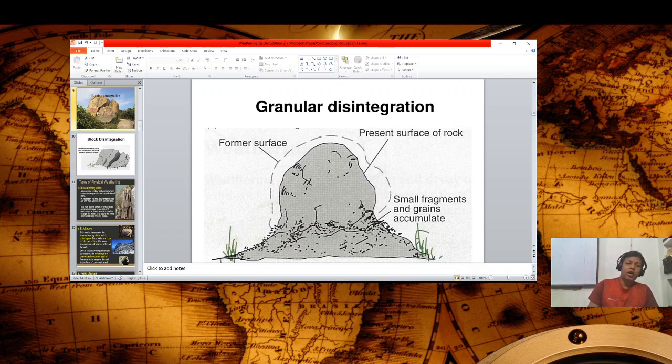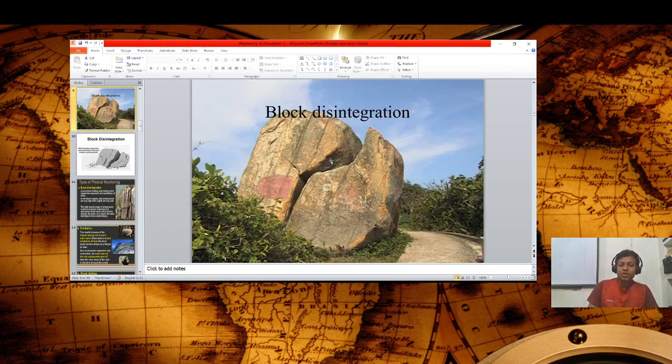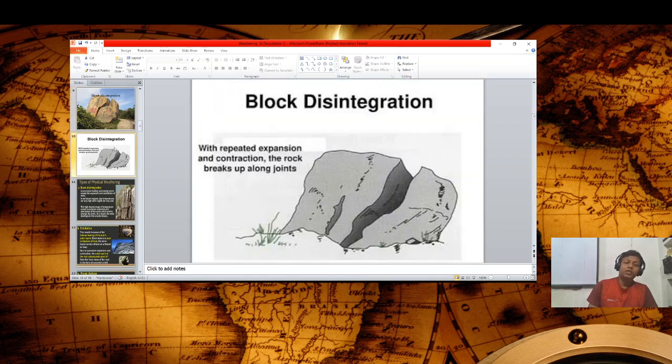So block disintegration, look at this picture. When a block disintegrates along its joints, it is called block disintegration.